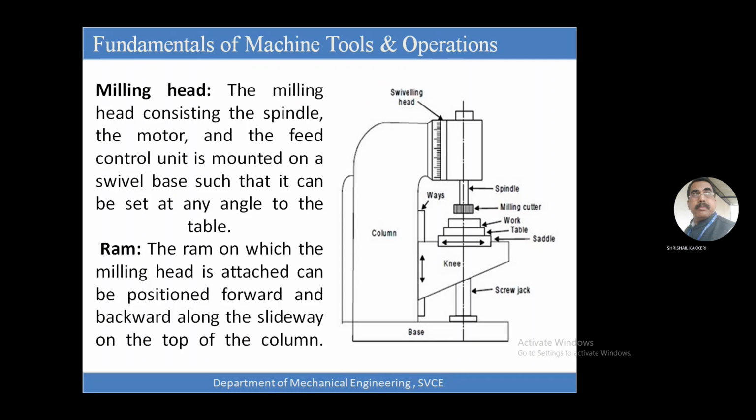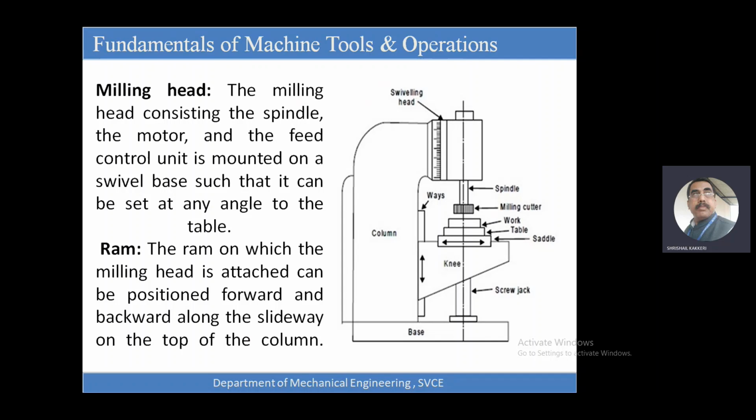It will be like this. You can see that. Correct?